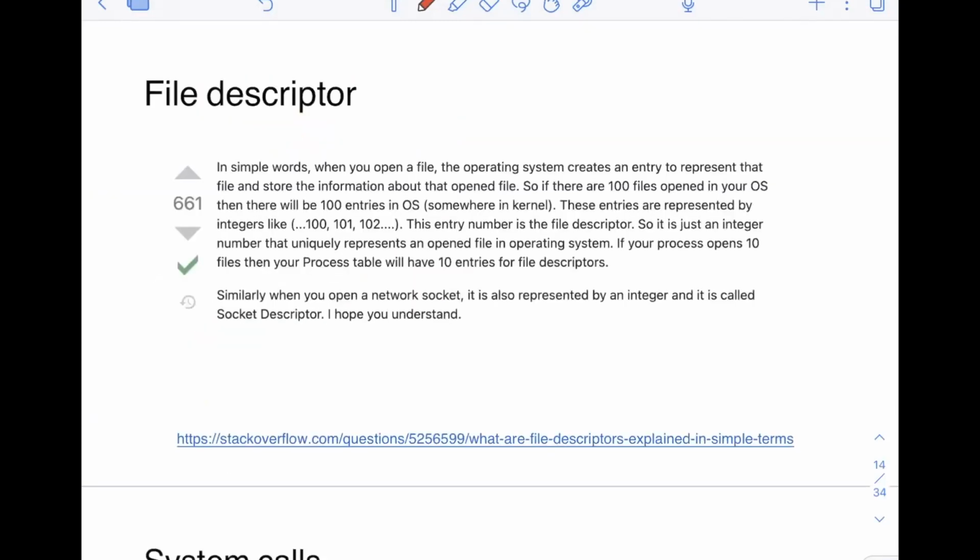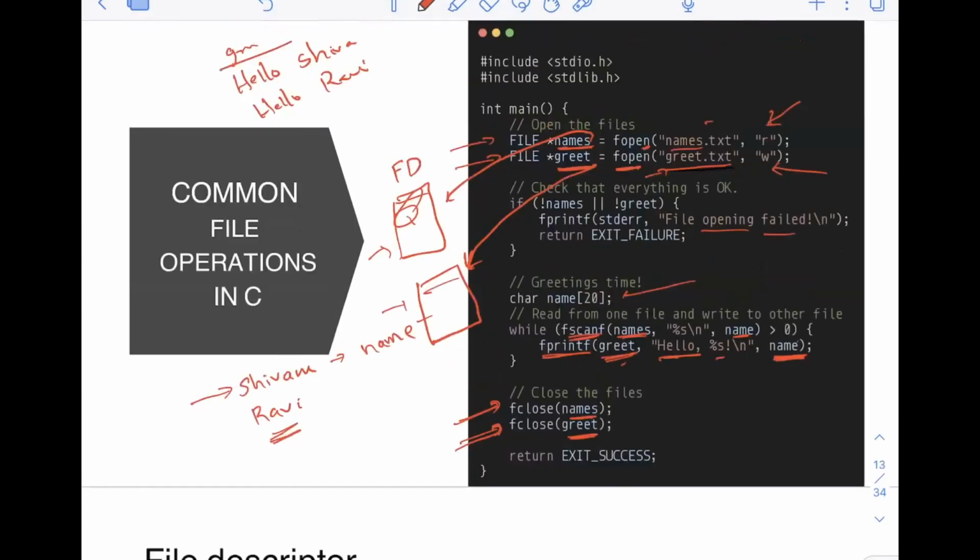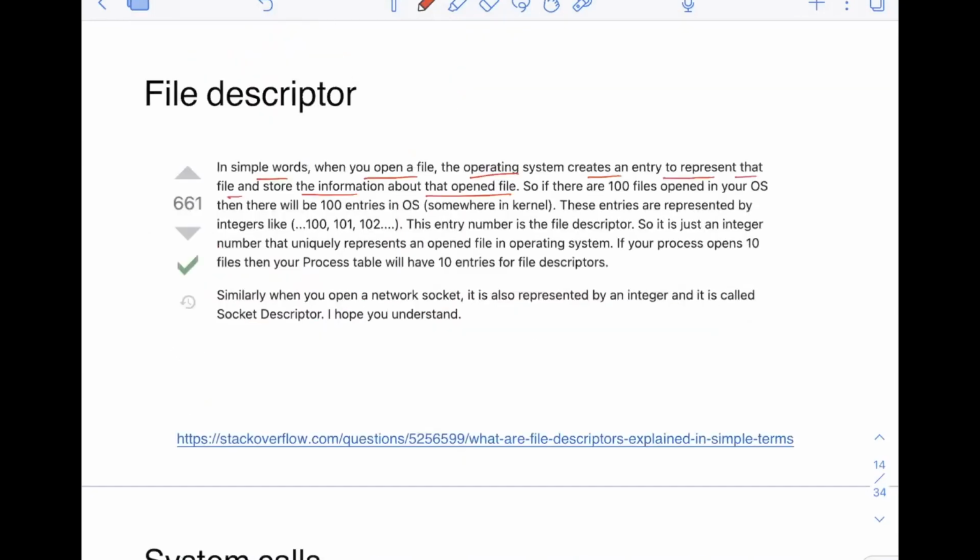So this I have copied from a Stack Overflow answer. In simple words, when you open a file, the operating system creates an entry to represent that file and store the information about the opened file. That's what I told here, right? Whenever you open a file, some data structure is created for storing information about that file. That data structure is basically your file descriptor. So if there are 100 files opened in your operating system, there will be 100 entries in the OS somewhere in the kernel. These entries are represented by integers.